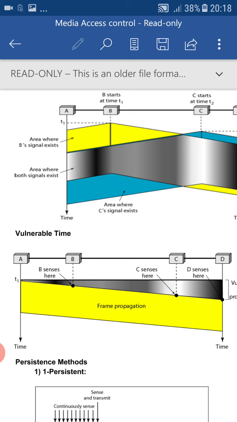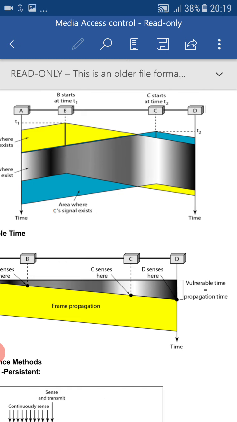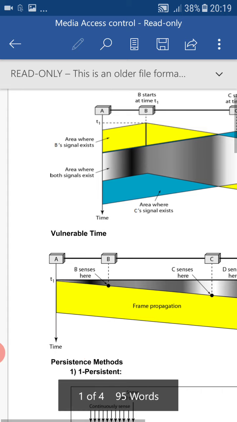So there could be a collision between A's data and B's data at time t2, and data of A and data of C at time t3. Similarly, the dot at node D is named t4. There can be a collision between A and D at time t4. And t2, t3, t4, we can just name them propagation delays. Hence, vulnerable time is equal to propagation time.